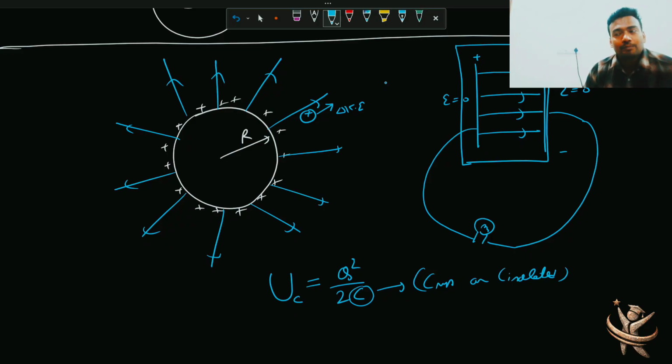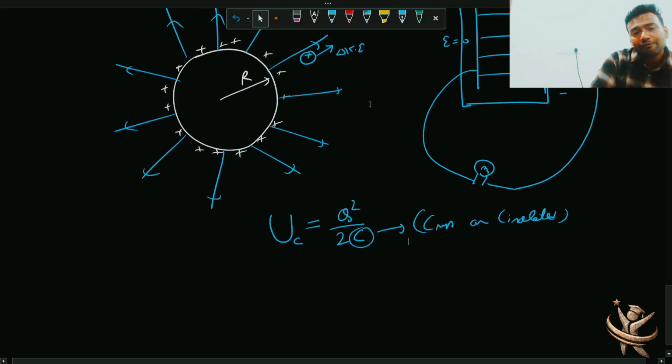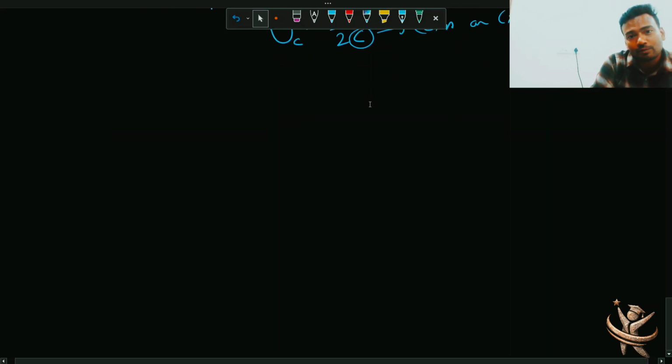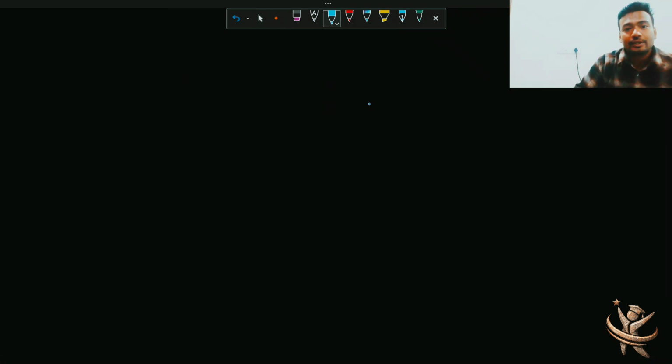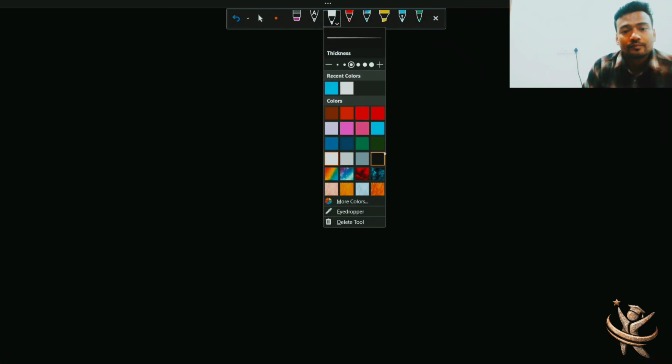Okay, so from this particular thing onward, you can imagine capacitor as an energy holding device. That way you have to imagine a capacitor. Okay. So let me take a few problems to understand it, then I'll start the rest of the topics, right? So let me take one problem here.